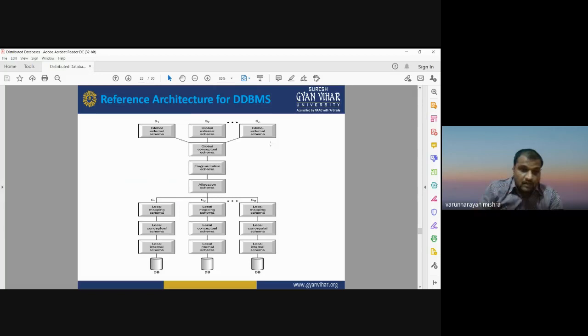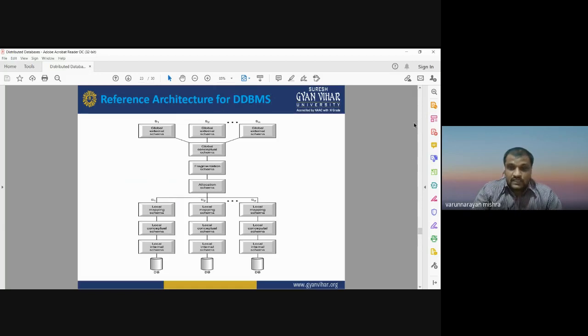schema, and after the local mapping schema, it will go for the local conceptual schema. Local conceptual schema for different sites, different locations. After the local conceptual schema, it will go for the local internal schema, and then it will go for the distributed database, or the database that is stored at different locations. This is the reference architecture that can be used for a distributed database management system.